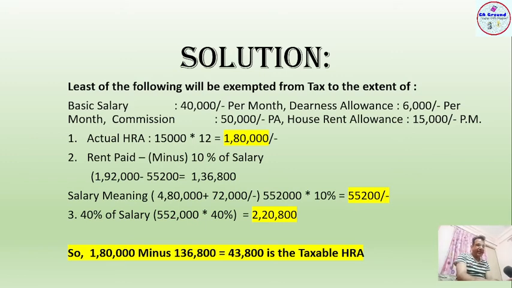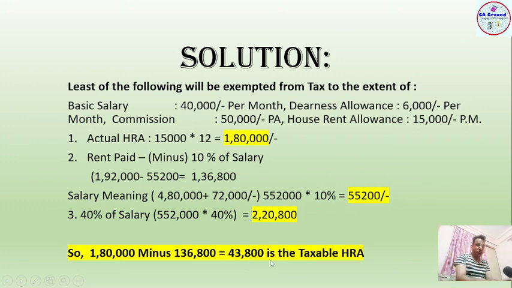So my answer is, he is receiving 1,80,000 as total HRA, and the tax-free amount is 1,36,800, meaning he is eligible to get an exemption amount of 1,36,800. For the rest of the amount he has to pay tax on this HRA. So if you make the calculation, 1,80,000 minus 1,36,800, it will come to 43,200 as the taxable HRA.